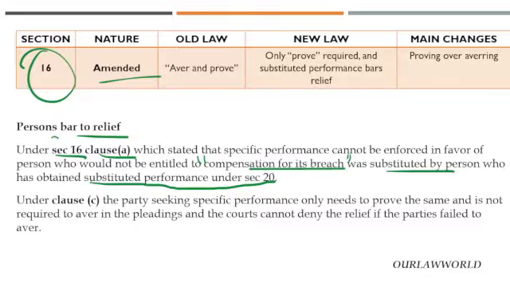Under section 16 clause C, in place of averment in the pleadings, only the term prove has been retained. Before it was aver and prove, but now it is only prove. The parties need to prove that they are willing to perform the contract.